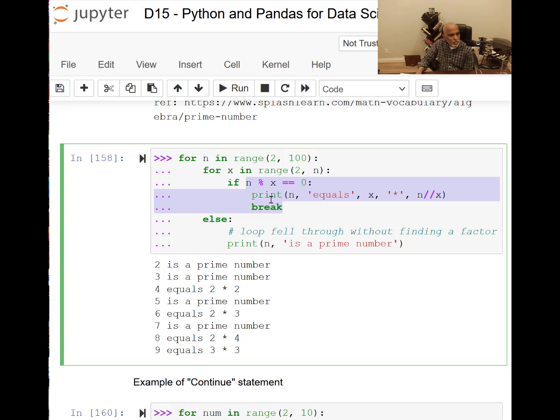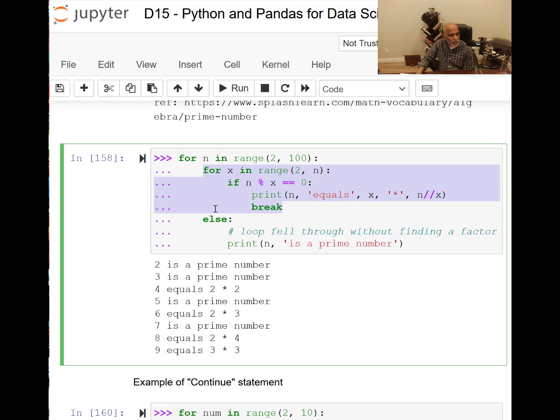And then we go back. Once you break here, there are actually 3 things here. There is a for loop here to select n. There's another for loop to select the x number, which is between 2 and n. And then the division: you take n divided by x for each of the values up to n, and wherever the remainder is 0, then we know the product value. Okay, and then we break out. So when we break, we are coming out of this loop, and in fact we are coming out of this loop also, and then else.